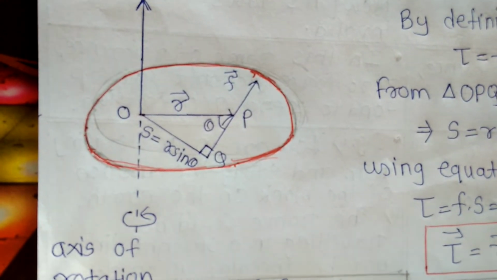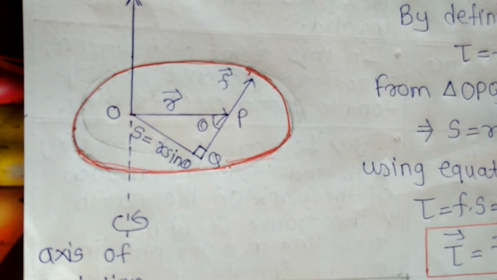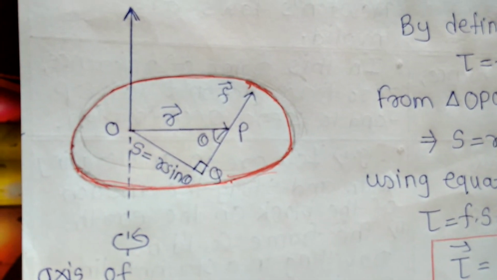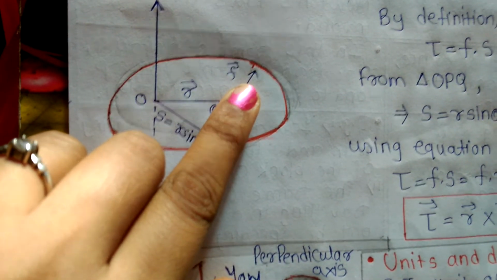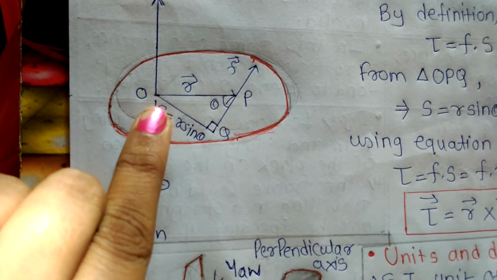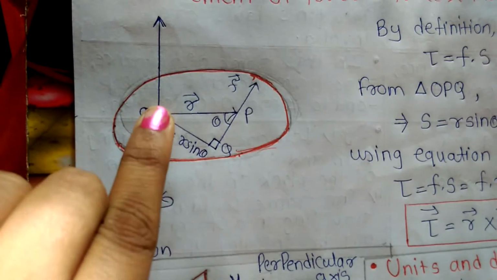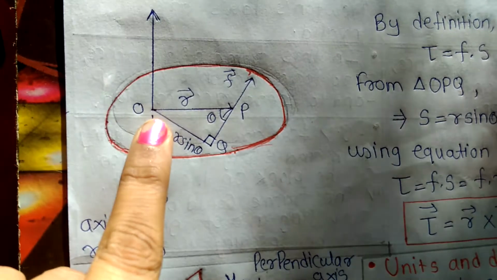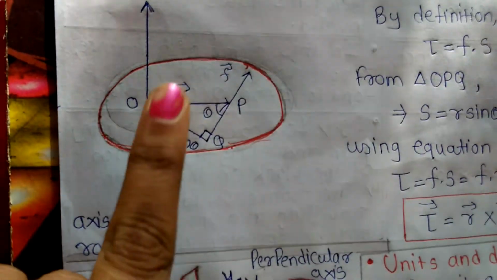Now we consider a rigid body free to rotate about an axis passing through a point O and perpendicular to the plane of rotation. Let F be the force applied at point P and S be the perpendicular distance between the axis of rotation and the line of action of the force.